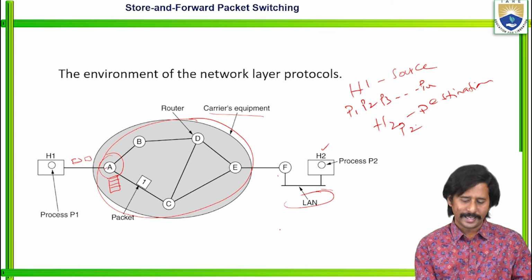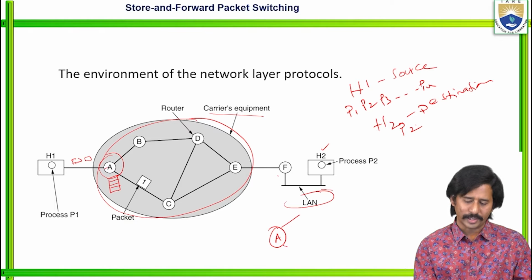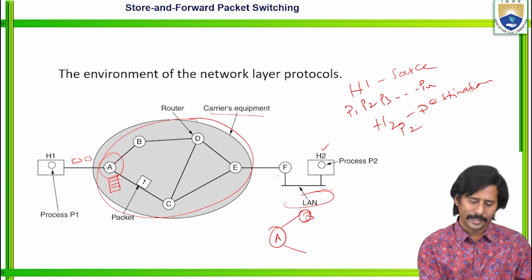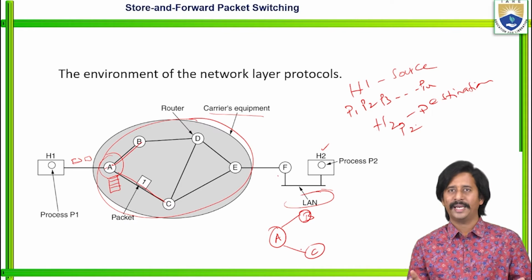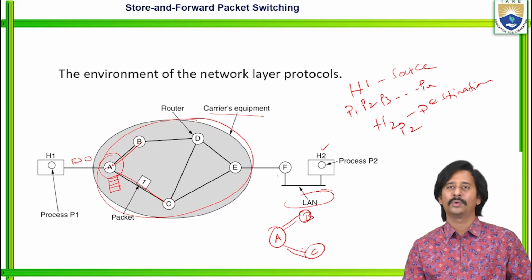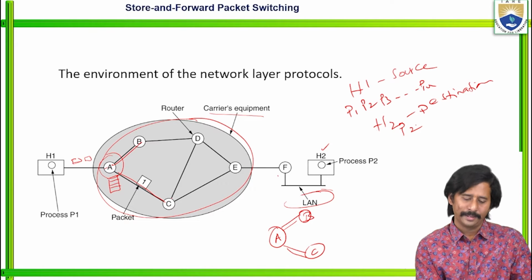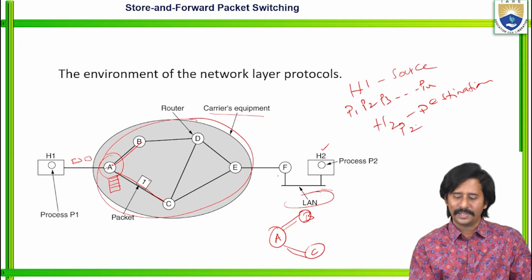Is it right? See here, according to router A, there are only two choices, either router B or router C. So the data may pass either through router B or through router C. Let us consider here that our data may be transmitted through router C. See, this is the one which represents packet 1. Maybe it depends upon our data.